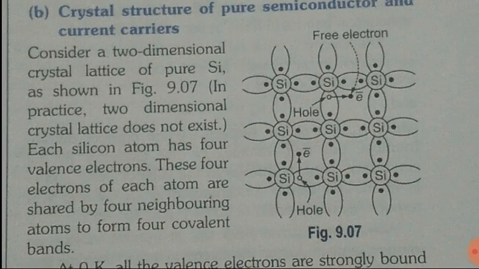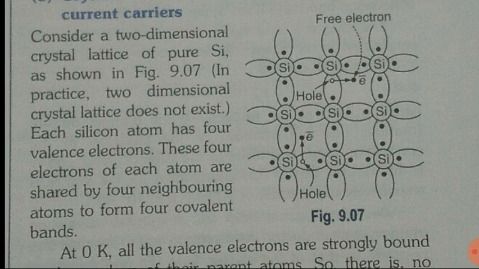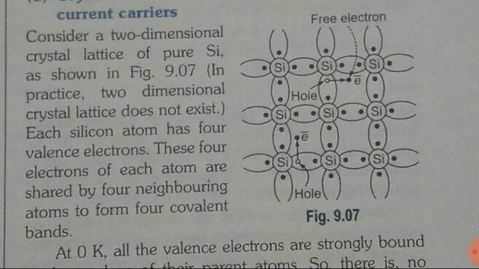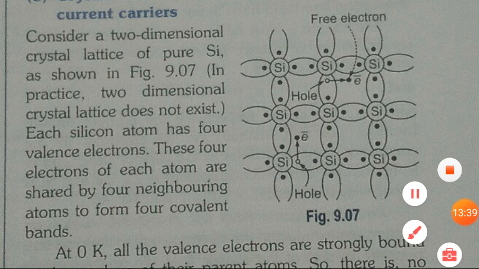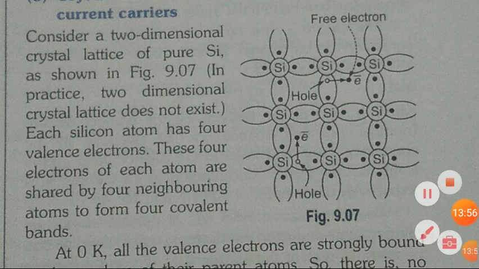Now here you can see the crystal structure of a pure semiconductor and current carriers. In silicon, 4 electrons are there, and if any electron moves, a hole is created. Here you can see in silicon, this is one hole, and this arrow sign indicates that one electron has left and become free. Whenever one electron becomes free, one hole is also generated there.